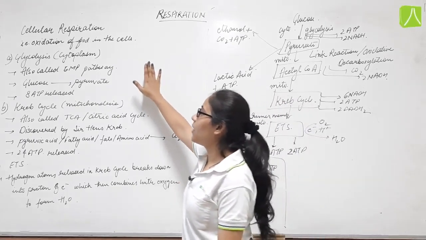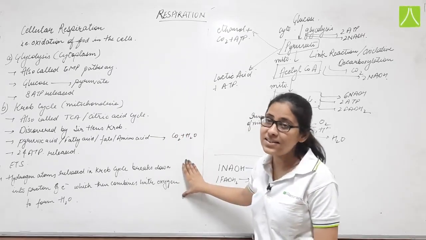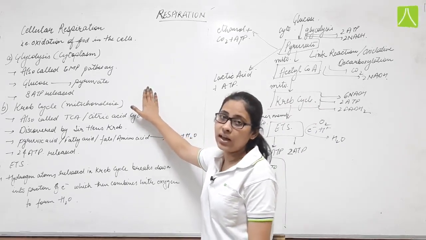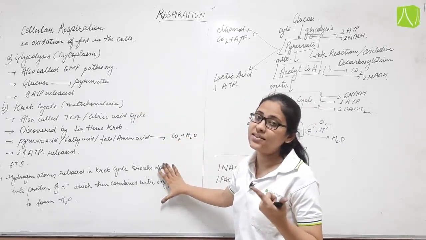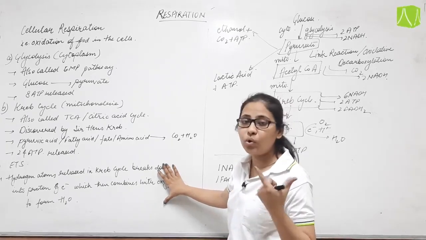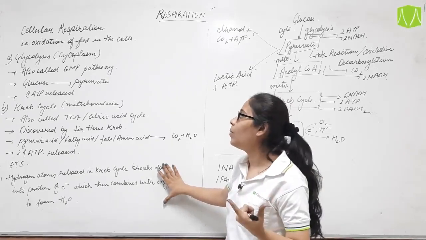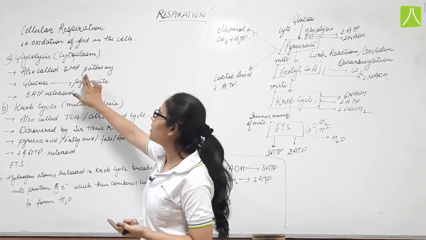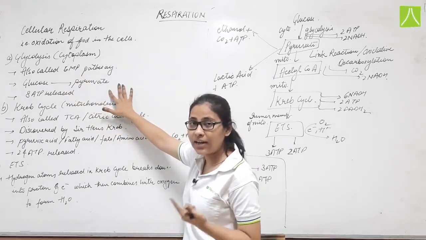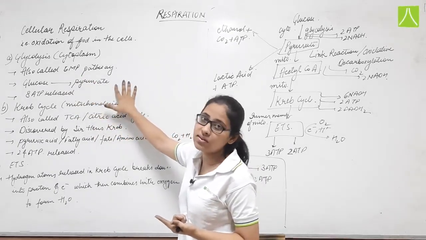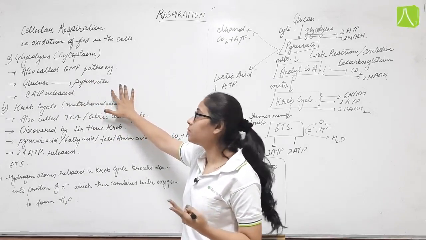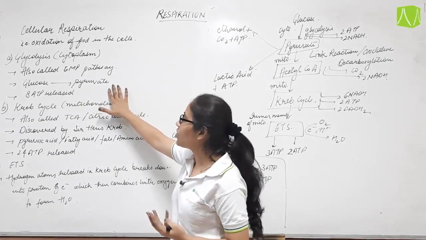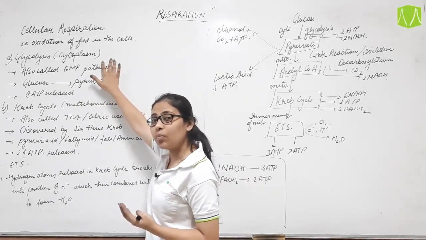So cellular respiration is basically the oxidation of food inside the cell. It occurs in 3 steps. First step is glycolysis. Glycolysis, that is the glucose; lysis means to break down. In this step, glucose is broken down to form pyruvate. This is the main step over here. Glucose is broken down to form pyruvate, that is pyruvic acid. Since glucose is a 6 carbon compound, 2 molecules of pyruvic acid are formed because pyruvic acid is a 3 carbon compound. This reaction occurs in the cytoplasm of the cell.